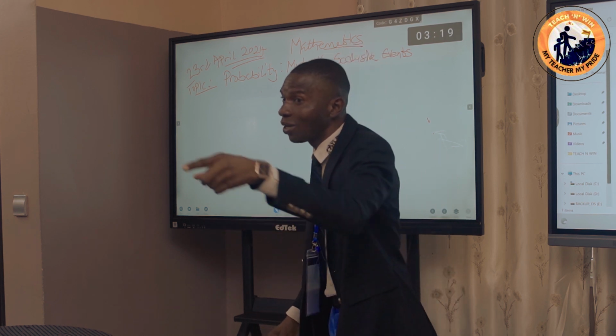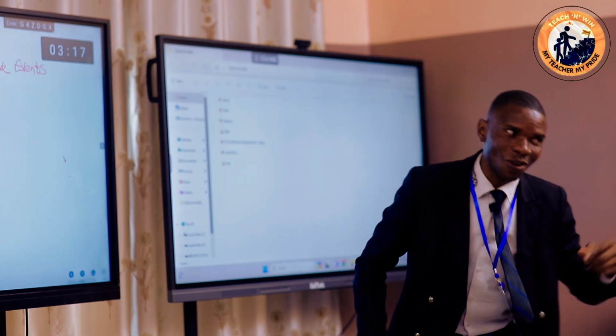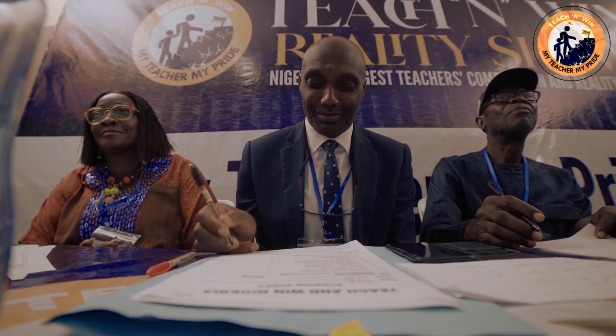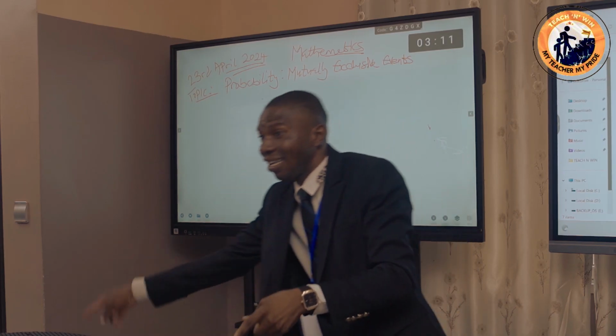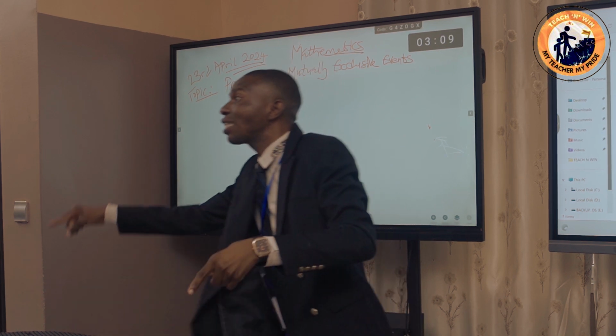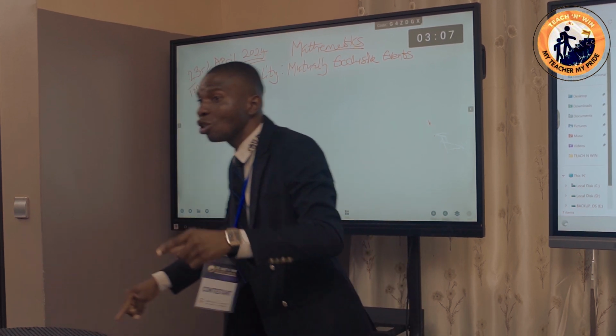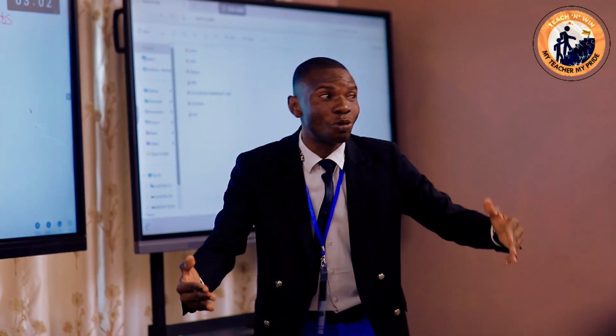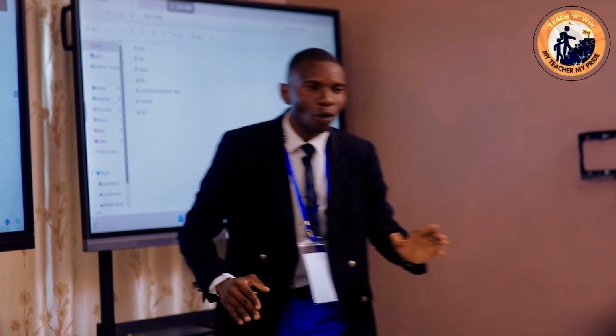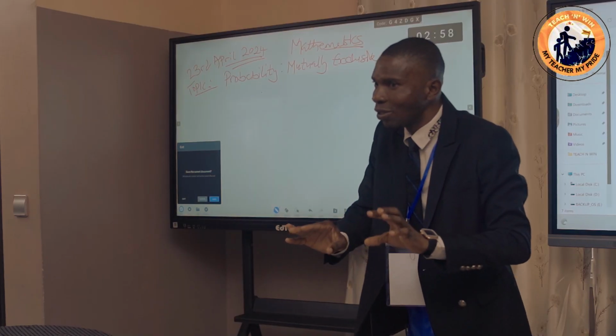What is the probability that when you get home, your mom is going to prepare that fried rice and chicken you are planning? You don't know, because it's either you get home and meet garri, or you get home and meet the fried rice and chicken. That means 1/2. There's a probability that it will happen and that it will not happen. But for today's class, we are going to do something different.